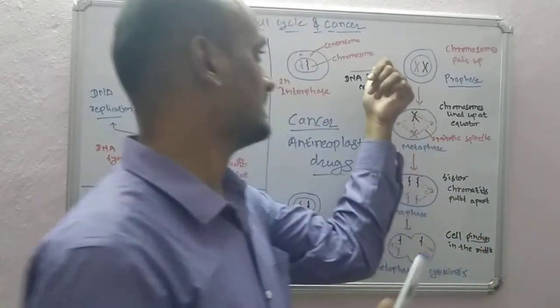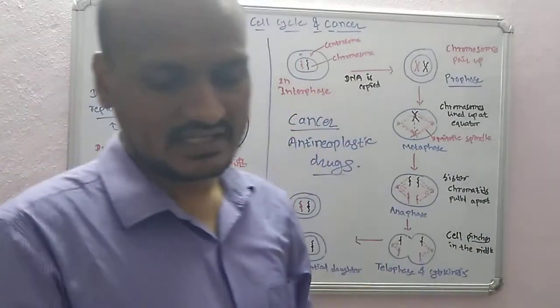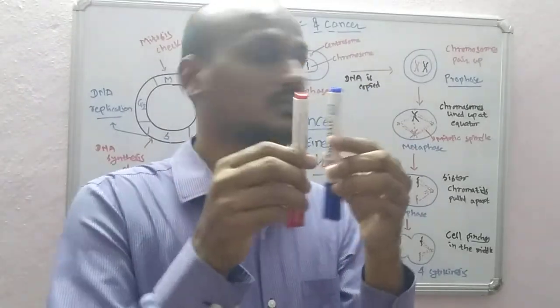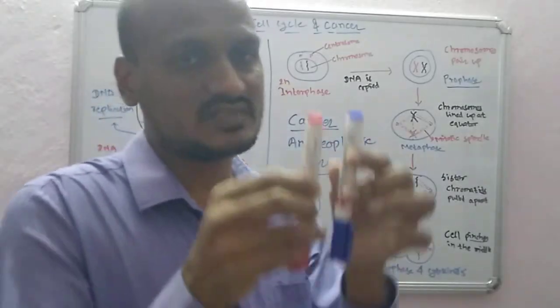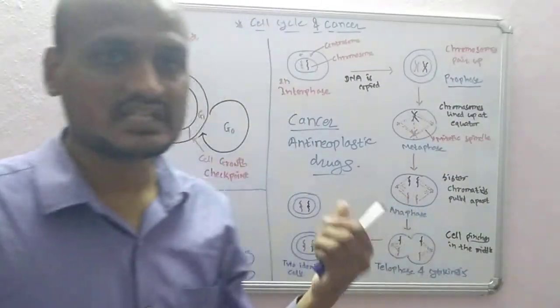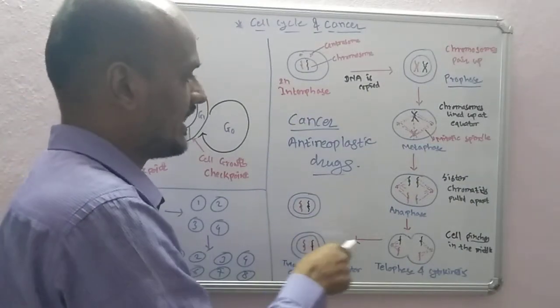One of the controls is here in this mitosis cell cycle. We have a cell, and this is the strategy of cell division. One chromosome is forming two chromosomes, these two chromosomes are separating, and the cell is separating by cytokinesis and forming new cells. We want to stop this process. What can we do? We can hamper this process.